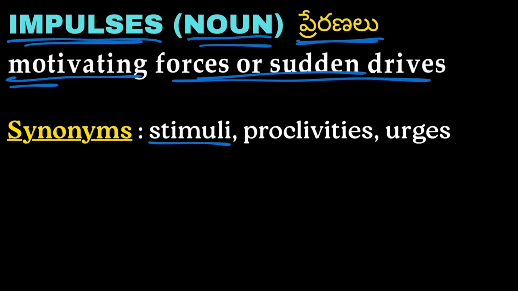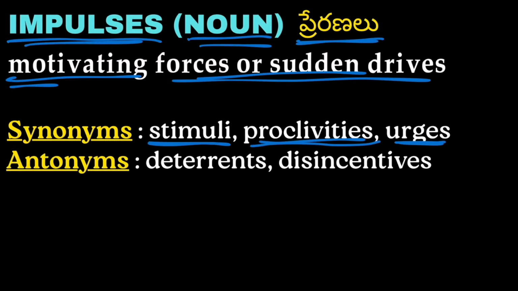Synonyms are stimuli, proclivities, urges. Stimuli, proclivities and urges are the synonyms for impulse. And now moving on to the opposite words, we have deterrents, disincentives. Deterrents and disincentives are the opposite words for impulses.